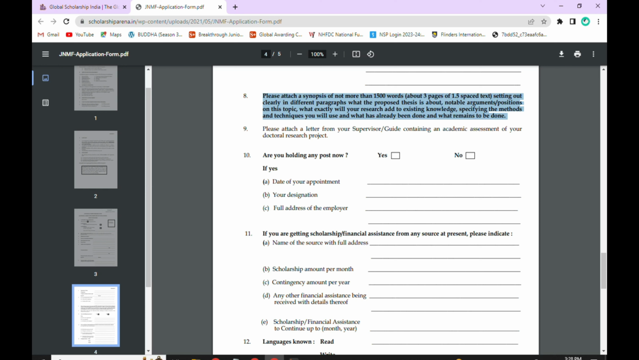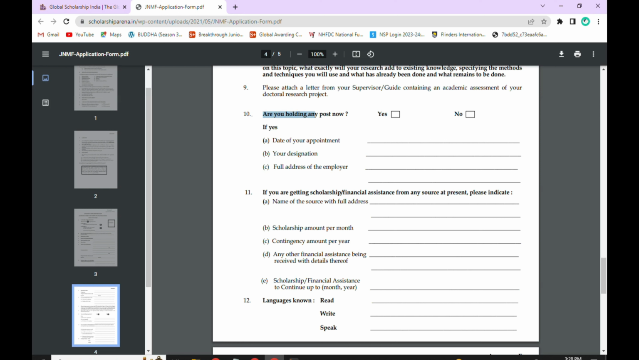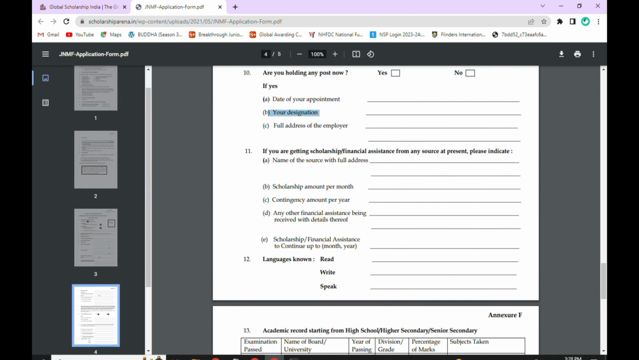Please write few words and attach and then please attach a letter from your supervisor or a guide containing an academic assessment of your doctoral research project and then are you holding any post now? If yes, click on yes, else no. Down, are you holding any post now? If yes, fill up this date of your appointment, your designation and full address of the employer, else no, click on no.